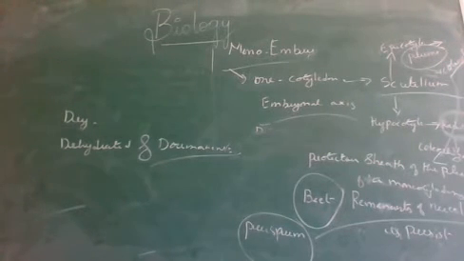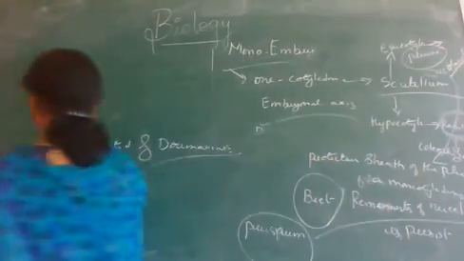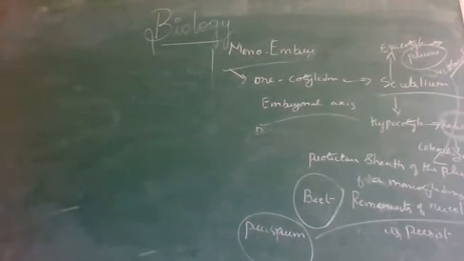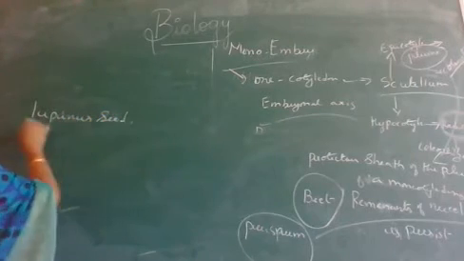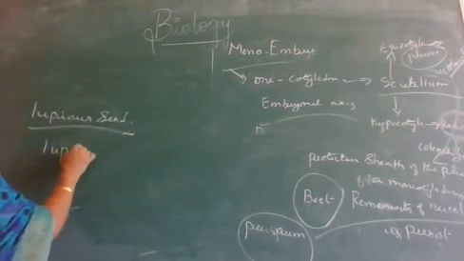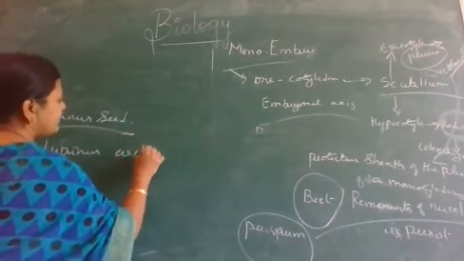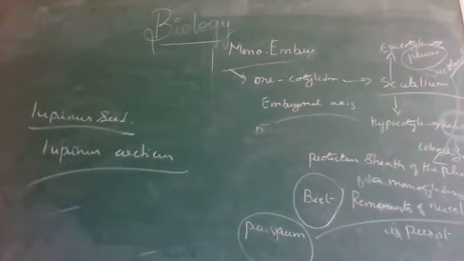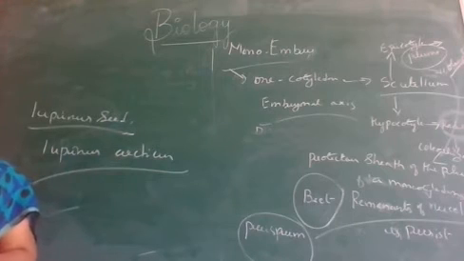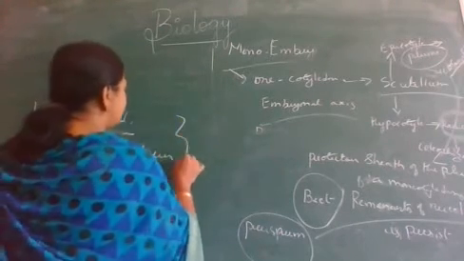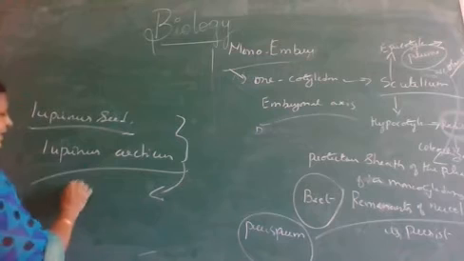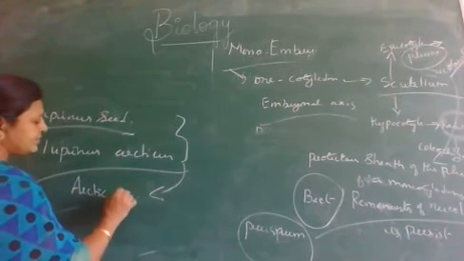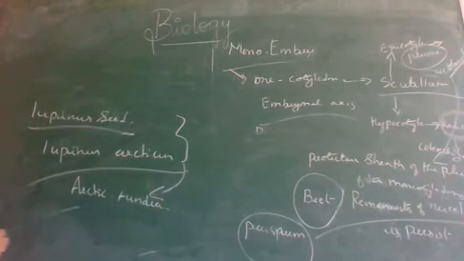The oldest viable seed is called the lupine seed. Its scientific name is Lupinus arcticus. It is mainly obtained from the Arctic tundra region. From where did we obtain that lupine seed? From the Arctic tundra.